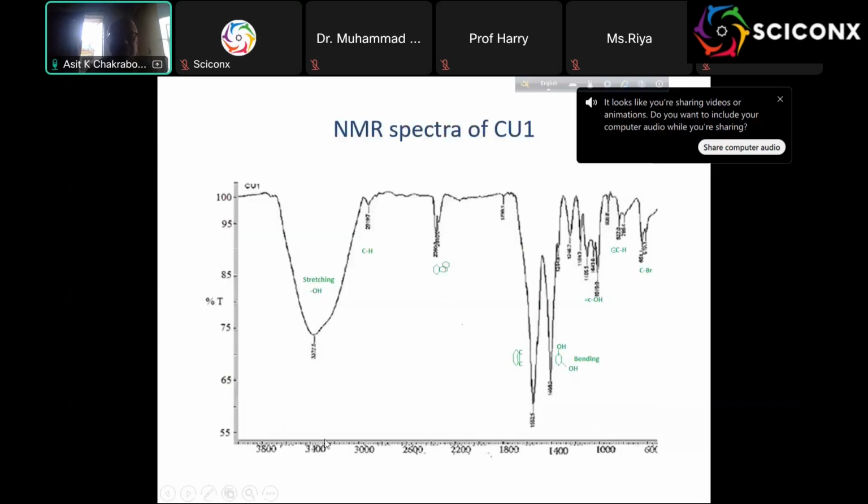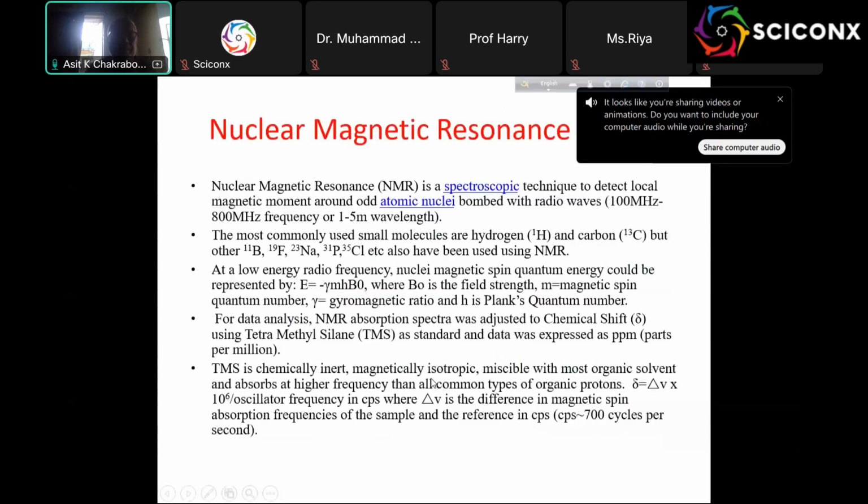So we see some of the things. This is the OH, CH, and this is the polybenzoid ring, C double bond C and COH polyphenolic, and here is the CBr at 500. And there is a secondary alcoholic group here, and maybe some others, but I am not very much expert on that field. And then the magnetic resonance.